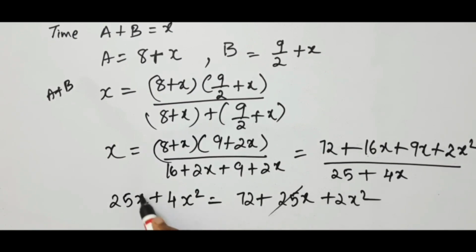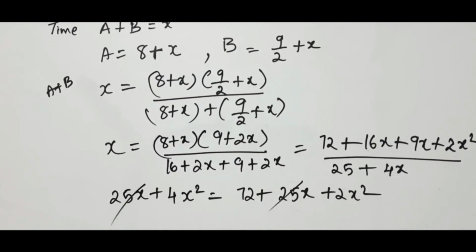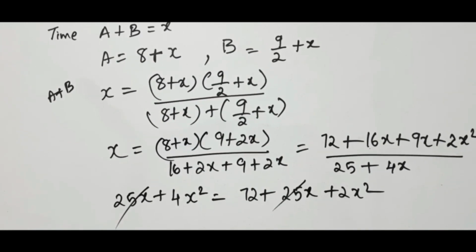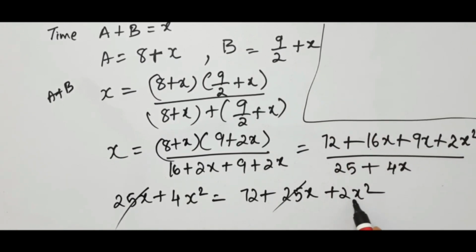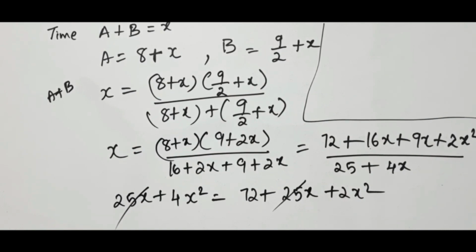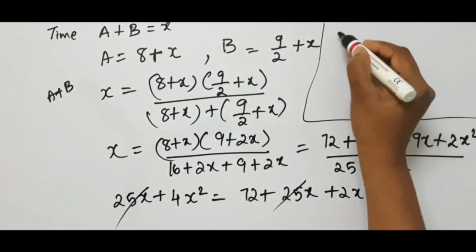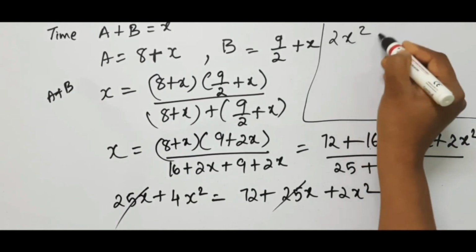So 25X cancels. Now bring this plus 2X square to this side. If you bring 2X square to LHS, this becomes 4X square minus 2X square, 4 minus 2 is nothing but 2X square equal to 72.